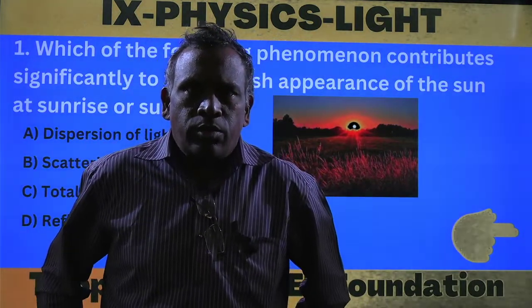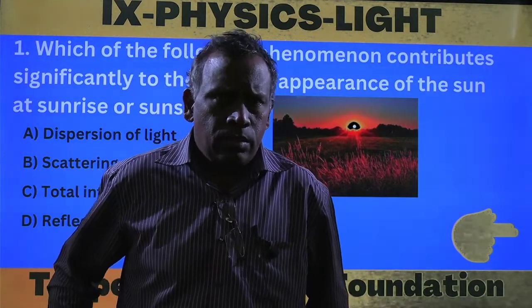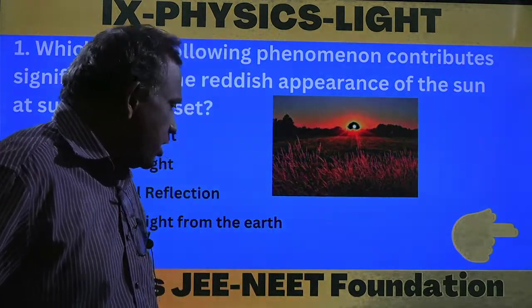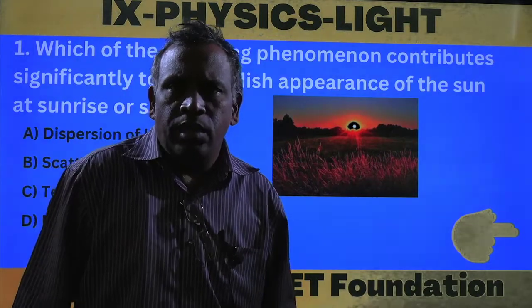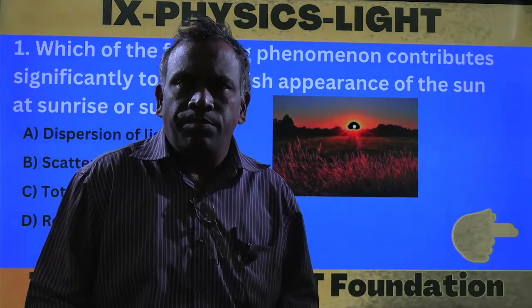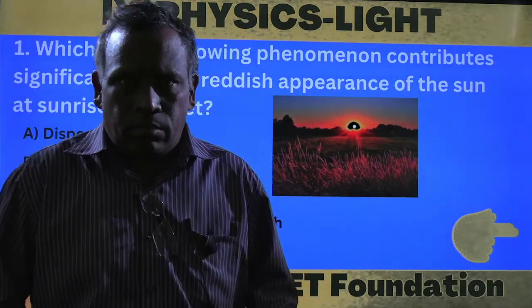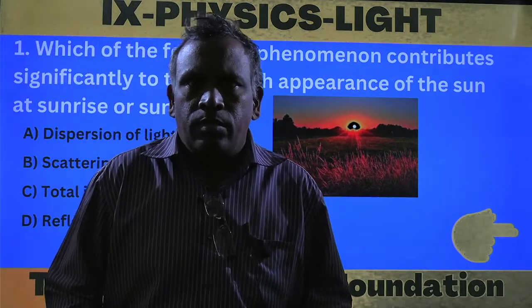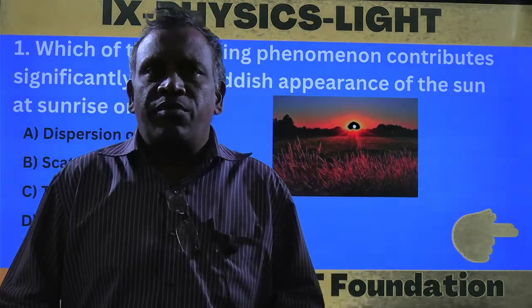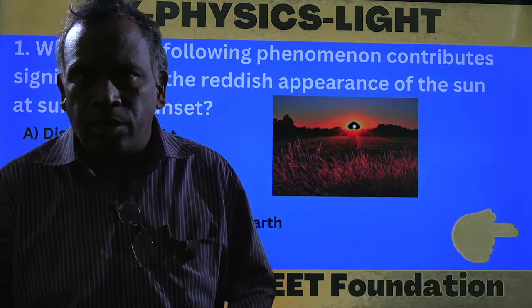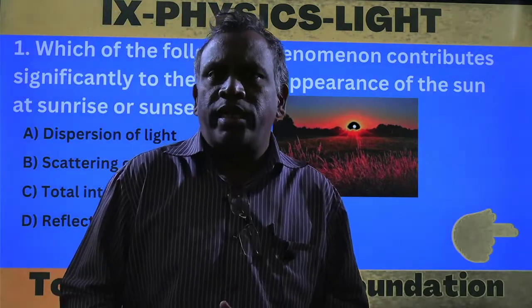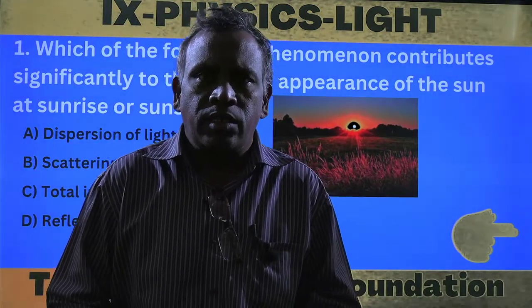So today we are going to discuss the Toppers JEE NEET Foundation 9th class light lesson. Light energy. Light is a form of energy which is emitted from self-luminous bodies. The bodies which emit light are called self-luminous.